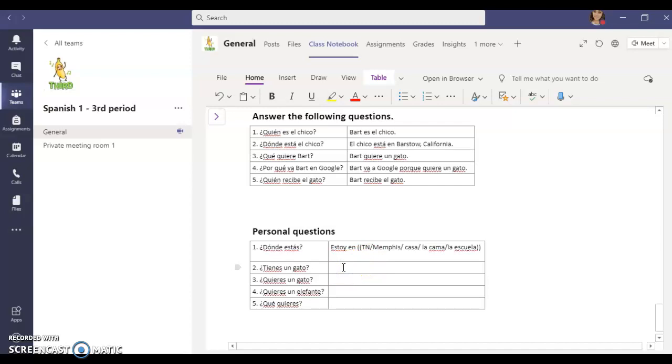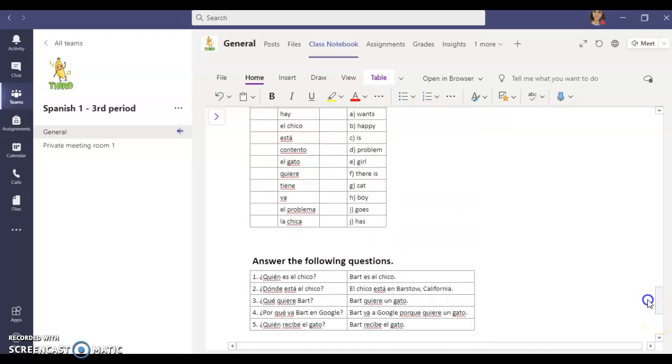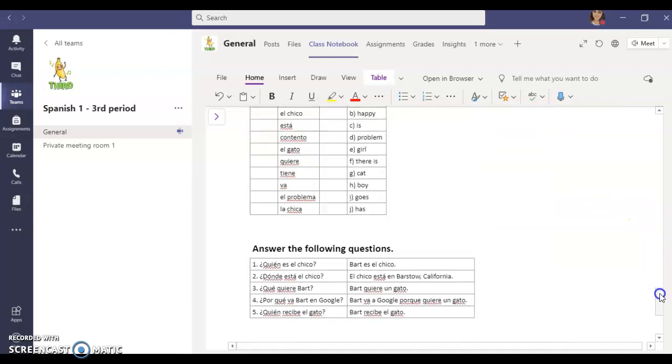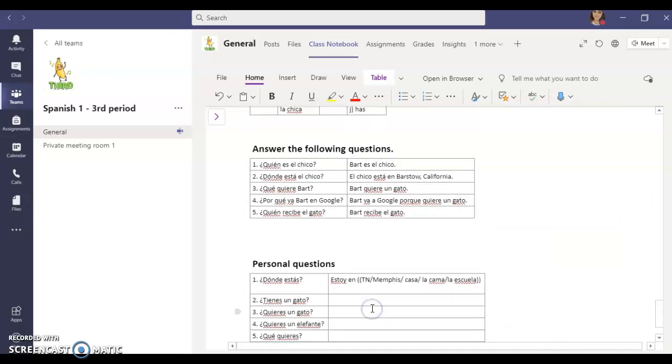Question number 2. ¿Tienes un gato? Tienes. Do you have a cat? Okay, so tienes, we're going to look up here on our little copied slide. Tienes is you have. So I know we're going to say tengo. We at least have to have tengo in our answer. Okay, so tengo, I have. We know we're going to have that.